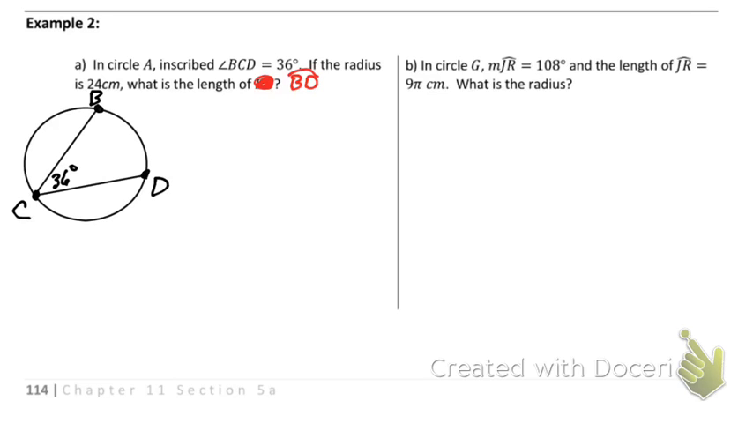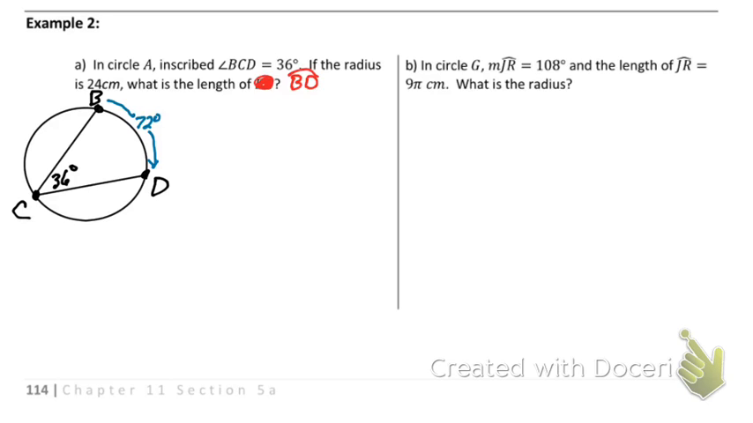All right, what is the degree measure from B to D? It is 72 degrees. Remember, an inscribed angle is half the measure of the arc it subtends. So once again, we're switching this to BD. I don't want to make it more complicated than it needs to be.